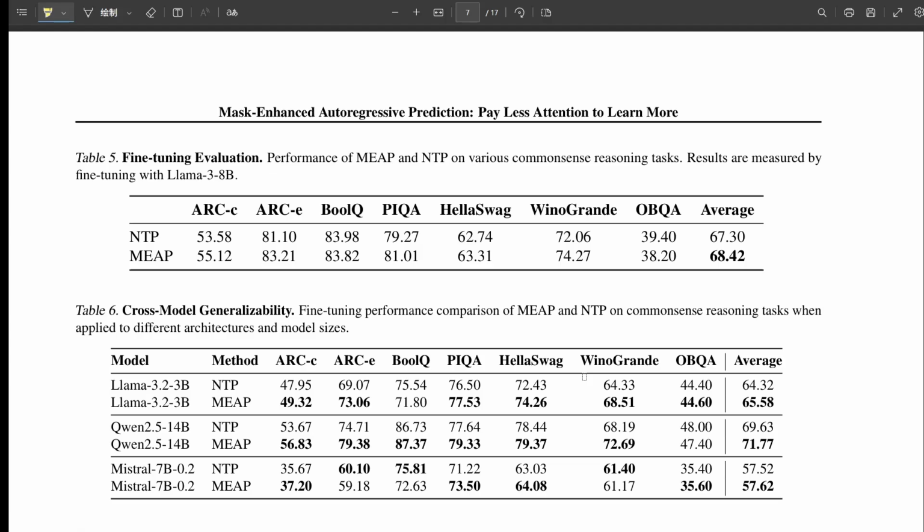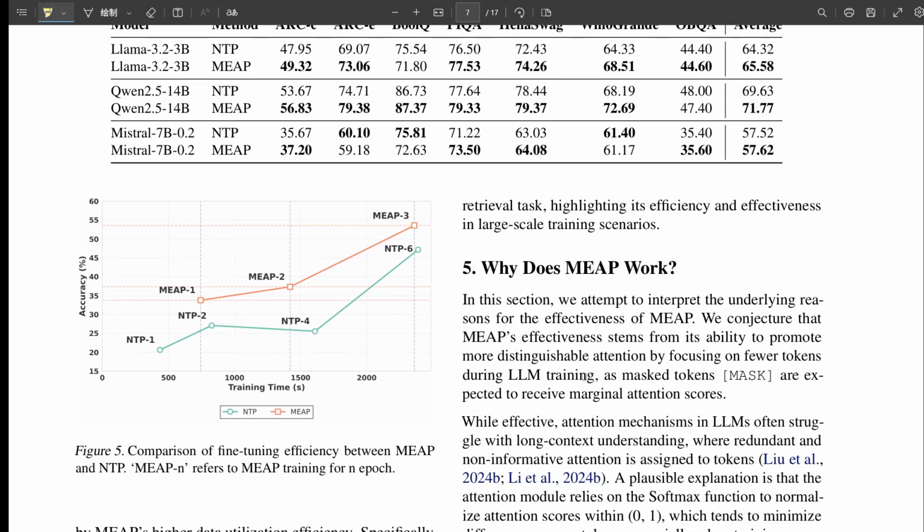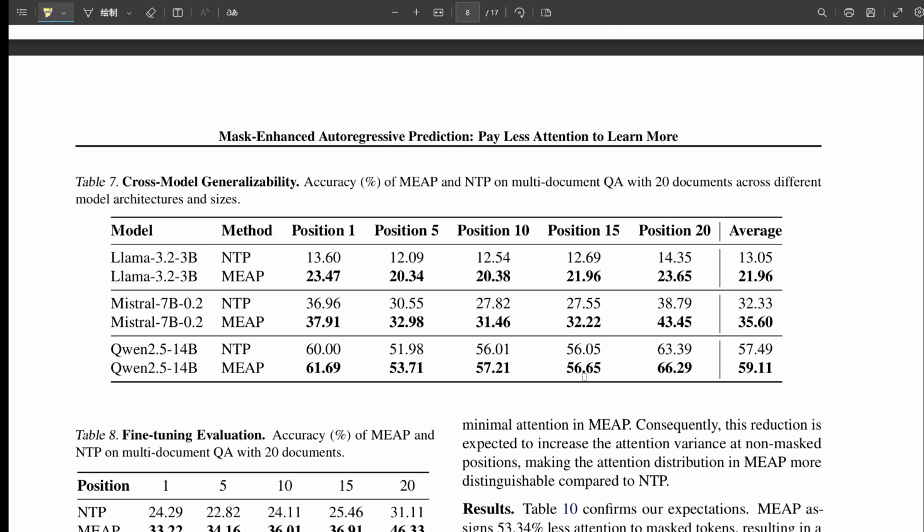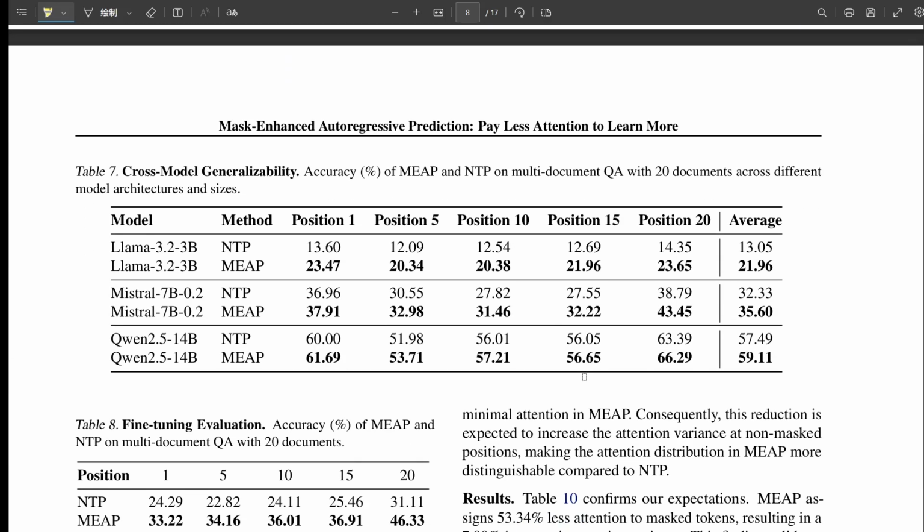Which definitely leaves us with something to think about. If this simple idea of paying less attention to learn more through masking works so well for long context retrieval, what other, maybe even counterintuitive tweaks to our standard training methods might be out there? What other simple changes could unlock new LLM abilities? Right. And how might findings like this change how we think about building future models? Maybe it's not just about ever longer context windows, but about building smarter, more efficient ways for models to actually process and attend to the information within those windows. Food for thought.